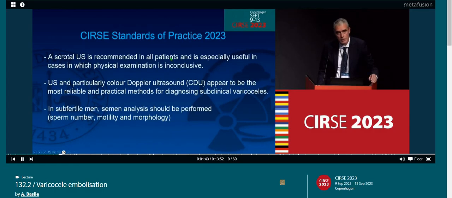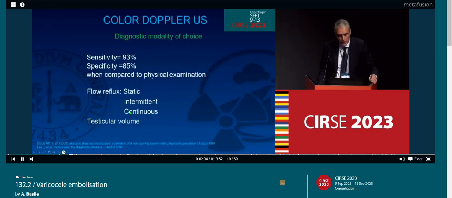Regarding the diagnostic test, a scrotal ultrasound is recommended in all patients and is especially useful in cases in which physical examination is inconclusive. Furthermore, ultrasound, in particular Doppler ultrasound, appears to be the most reliable and practical method for diagnosing subclinical varicocele, and of course, in subfertile men, semen analysis should be performed.